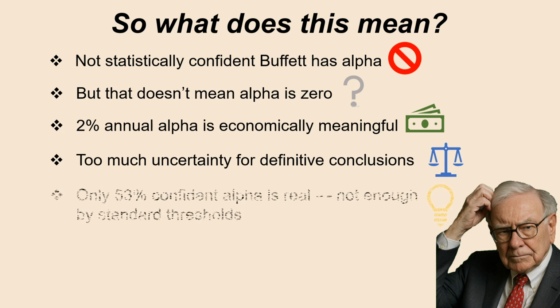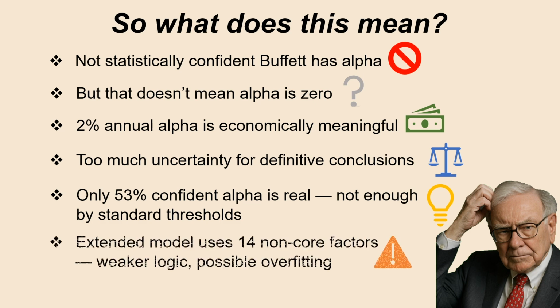Based on the p-value, we're just 53% confident the alpha is real, and that's not good enough by conventional statistical standards. And an important caveat to mention, the extended model used 14 additional factors that go beyond the official Fama French framework. While a few helped explain returns, the economic logic for many is less clear and may reflect data mining more than true explanatory power. So we interpret these results with appropriate caution.